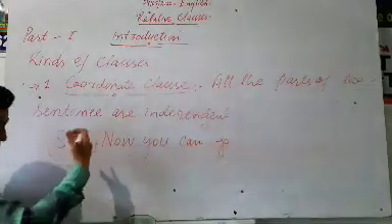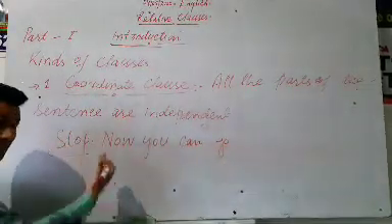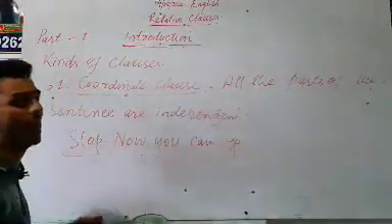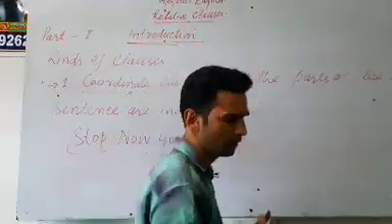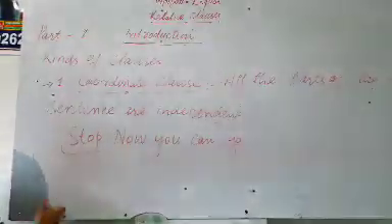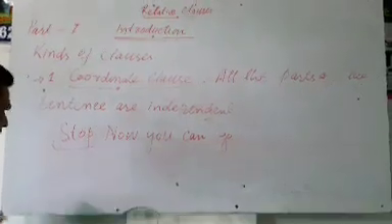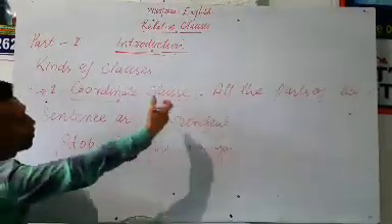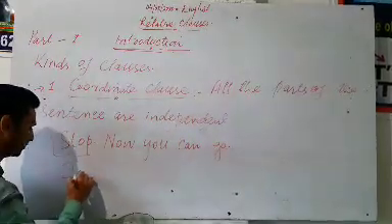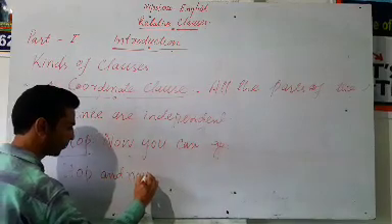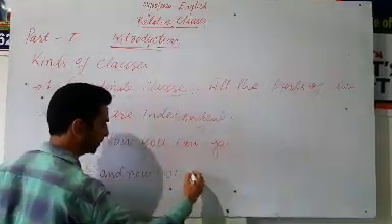If we join this sentence with a coordinate conjunction, we can join it with the help of and, therefore, so on and so forth. We can use any other kind of coordinate conjunction over here. Now I shall change the sentence into a compound sentence so that it may be a coordinate clause. For example, in this way: stop, and now you can go.